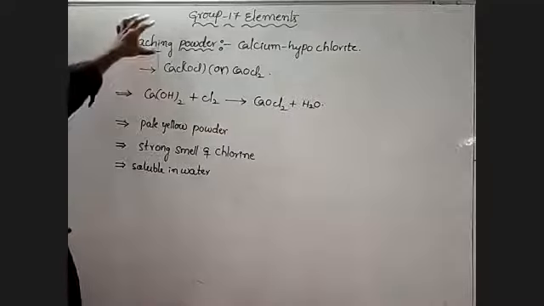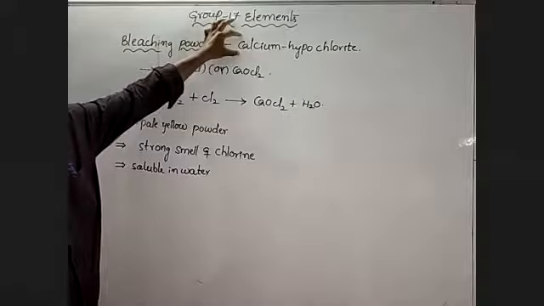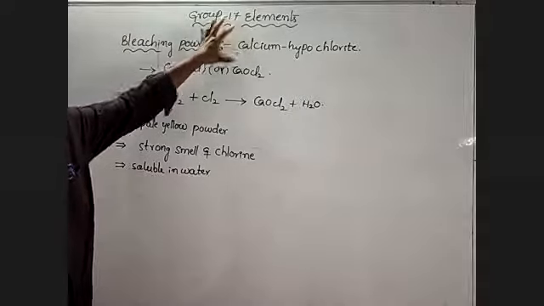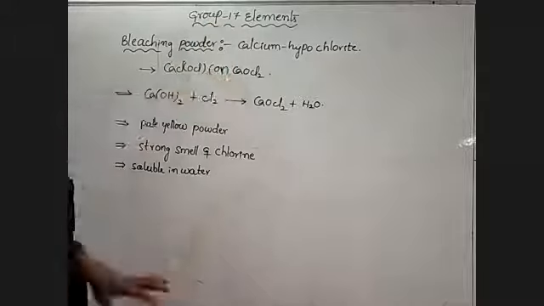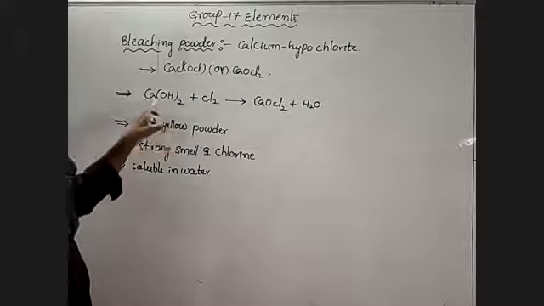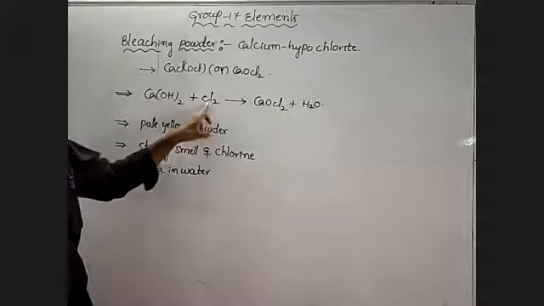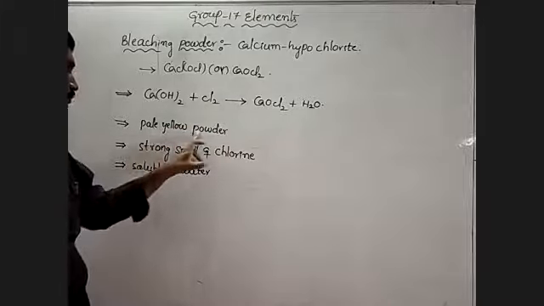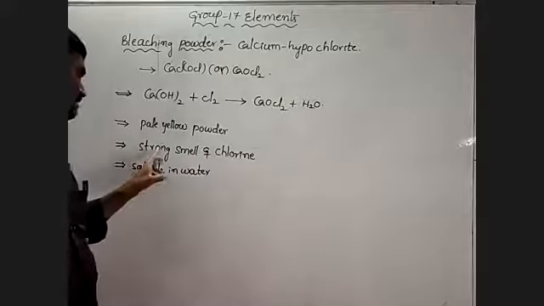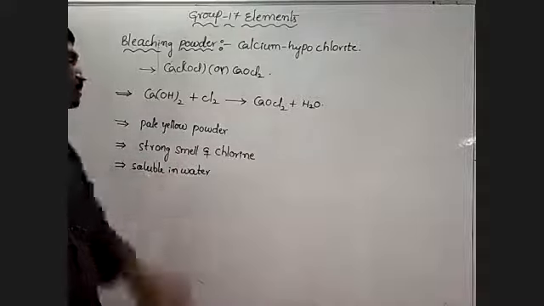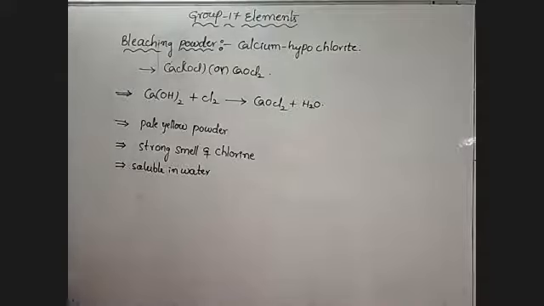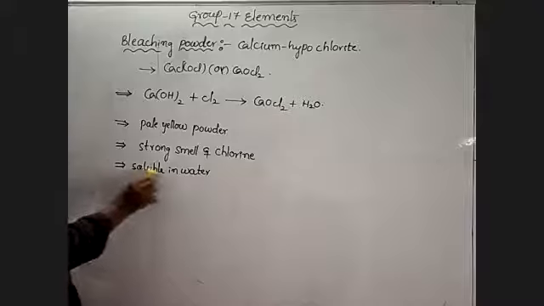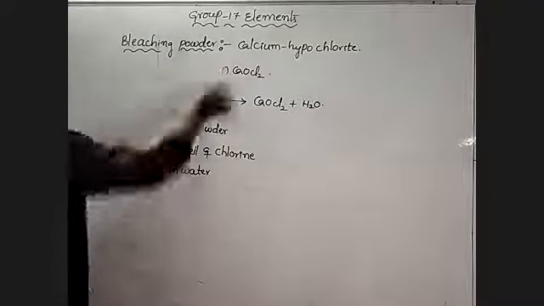So here, bleaching powder is also called calcium hypochlorite. Its molecular formula is CaOCl2. When dry slaked lime reacts with chlorine, it forms bleaching powder. It is a pale yellow powder with a strong smell of chlorine, and it is soluble in water. These are the physical properties of bleaching powder. Next, the chemical properties or chemical reactions of bleaching powder. This was preparation, these are physical properties.